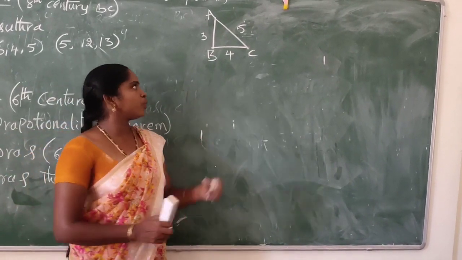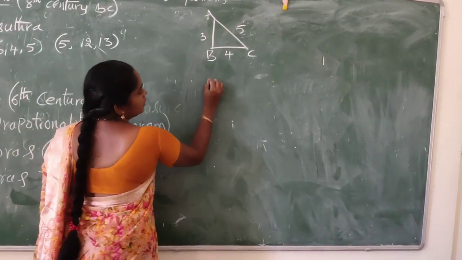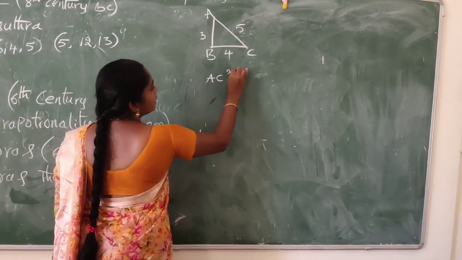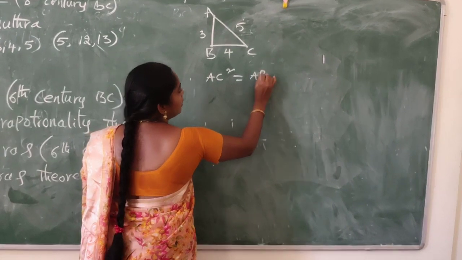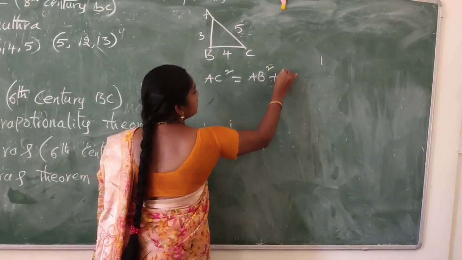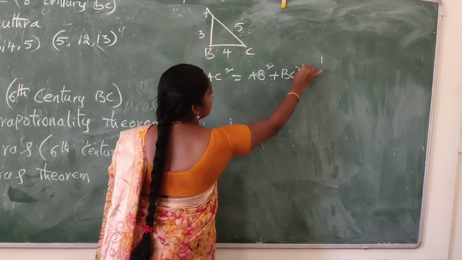So AC square equals AB square plus BC square.